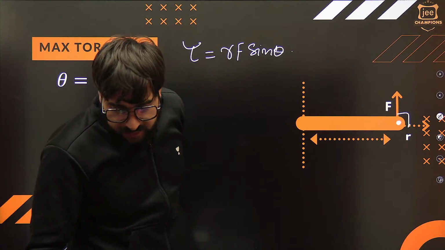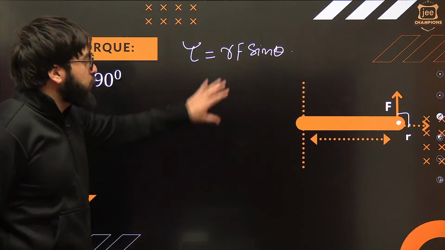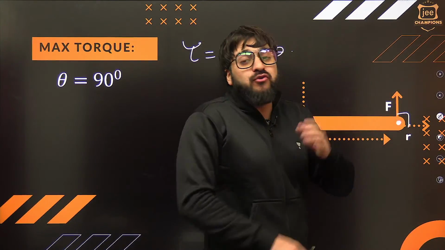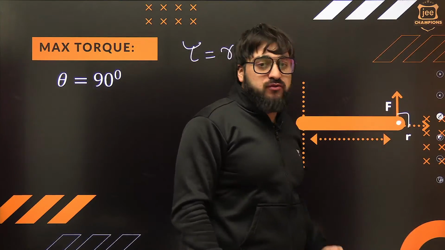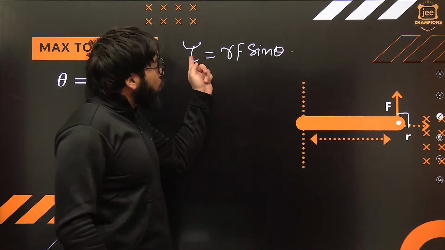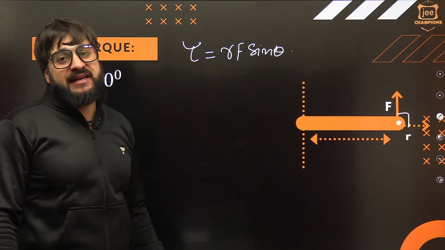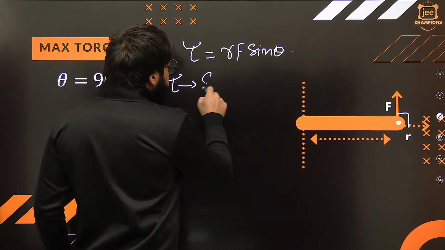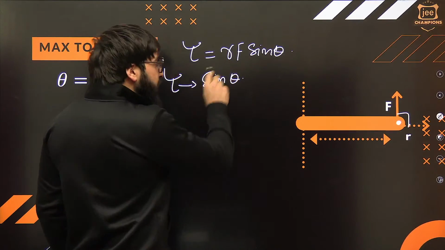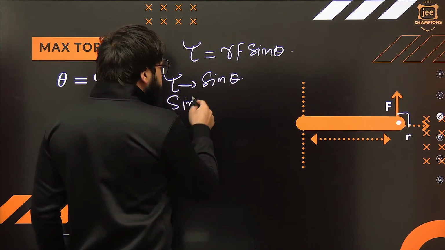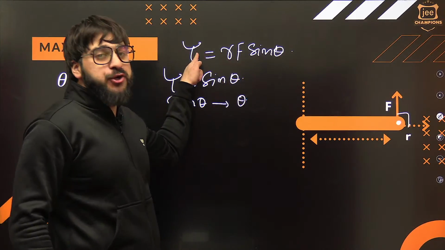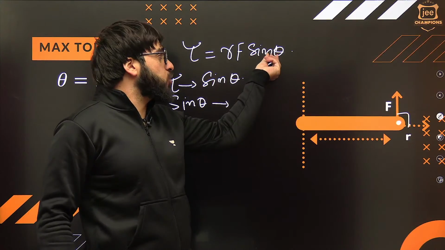That is maximum. Now, torque depends upon sine theta, and sine theta exactly depends upon theta. So if you want this quantity to be maximum, you are supposed to make this quantity maximum.